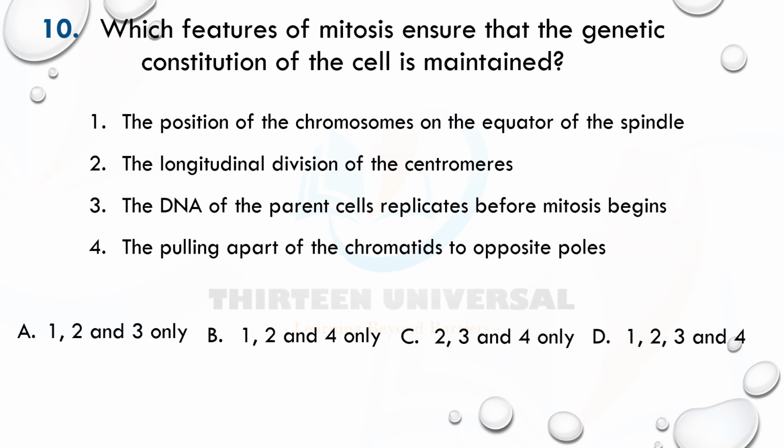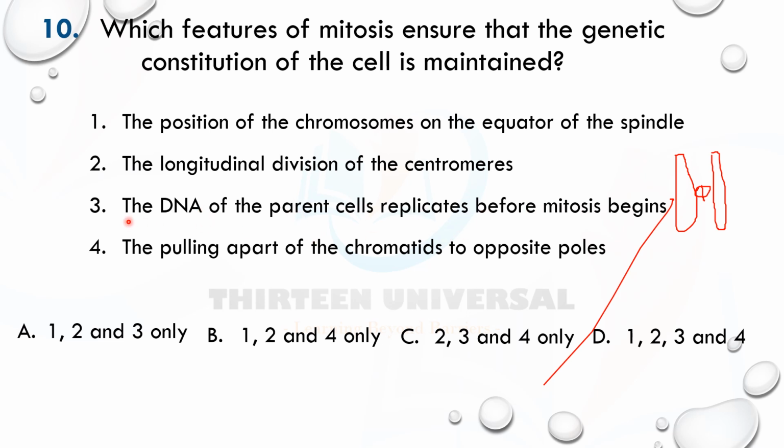What do you think? The centromere has to split, right? You know the centromere? The centromere is that structure that connects 2 sister chromatids. It joins them together. It also attaches them to the spindle. So it has to split, because if it does not split, they will not move apart. These 2 sister chromatids have the same genes, so they have to move apart. So it has to divide longitudinally so they can move apart to the opposite poles, making sure that each daughter cell contains one of them, and because they carry the same genes, that makes sure they are genetically identical.